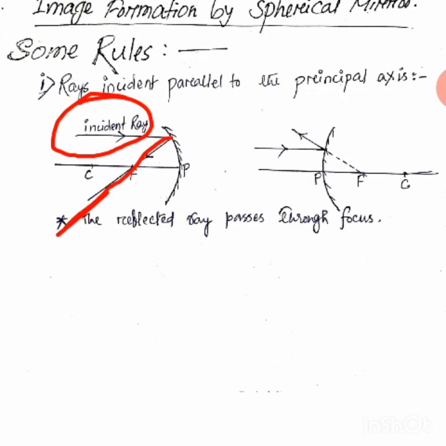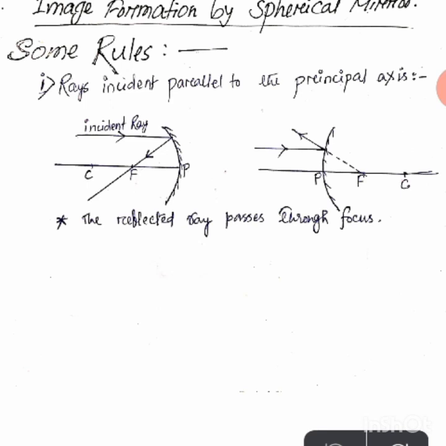Let me give the review. Some rules are there. Listen very carefully, I am just giving the summary. If the incident ray is parallel to the principal axis, the reflected ray should pass through the focus. Clear?